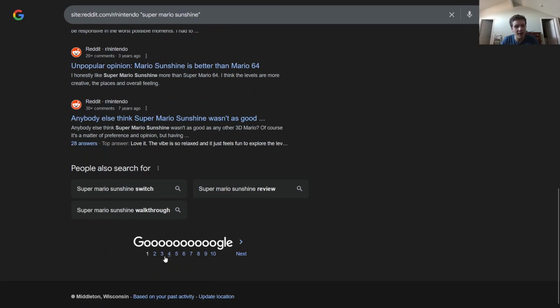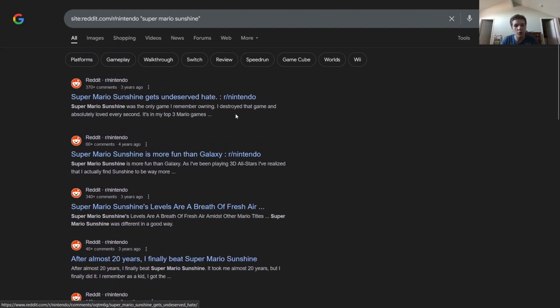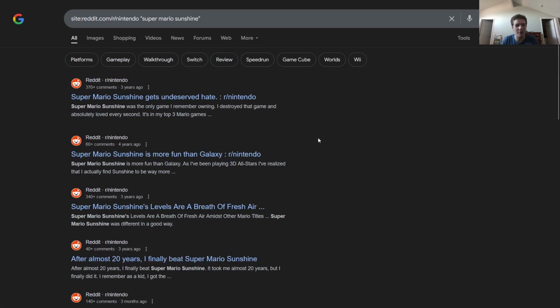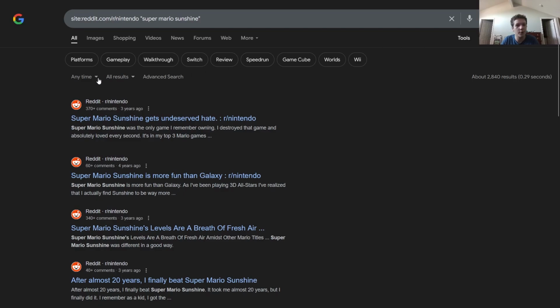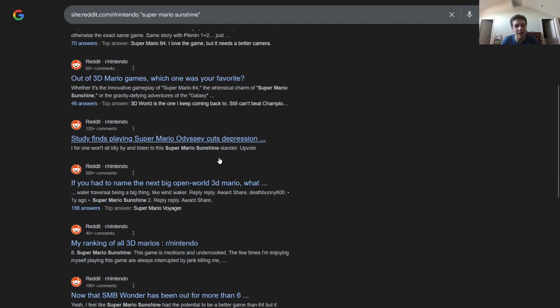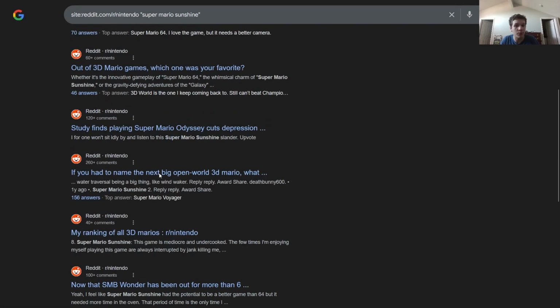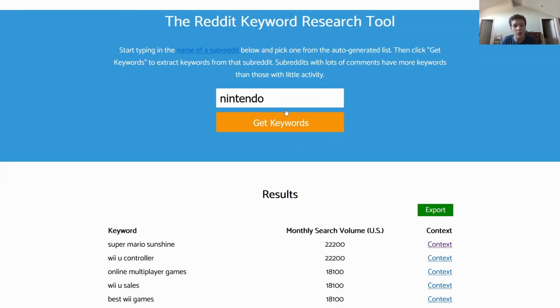And a great way to validate it is simply look at the Google search here, go all the way down and see that there's 10 pages in Google that mention it. So that means there's conversation going on. If you want to filter it even further, you can go to Tools anytime and change it to the past year. Does it still have 10 pages? Well, it has 8. It's really close. So it's still being talked about plenty, actually. So that's good to know.